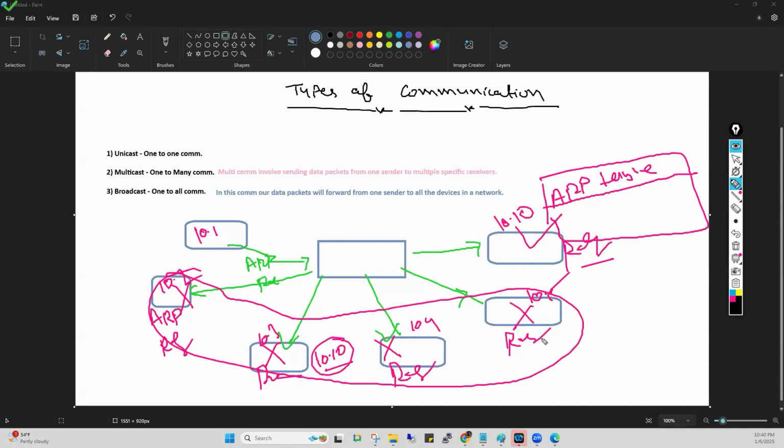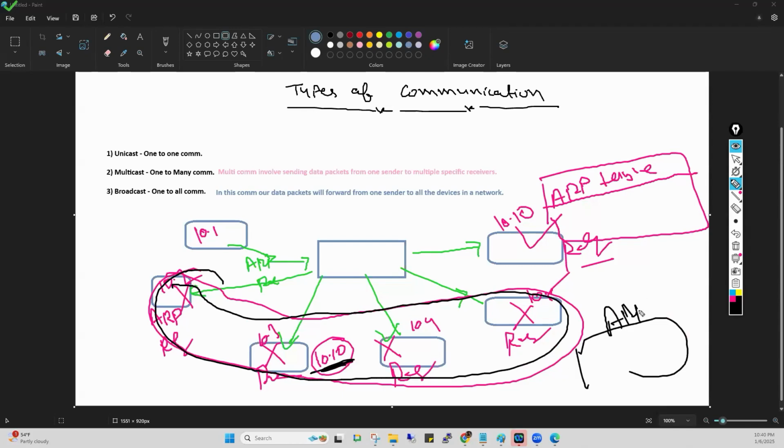Now, very important question. Do these PCs store this IP information in their ARP table, or contact book? Answer is no. That is an interview type question, guys. Because the interviewer will try to confuse you. He will ask you, hey, all the remaining PCs receive the ARP request. Do all these PCs make an entry in their ARP table? Answer is no. Because for these PCs, this ARP packet is useless because there is a different address.